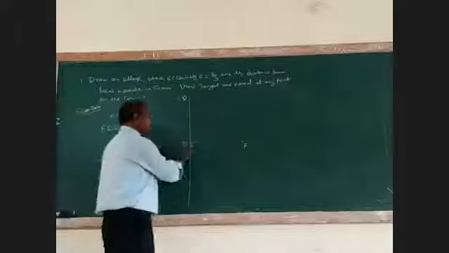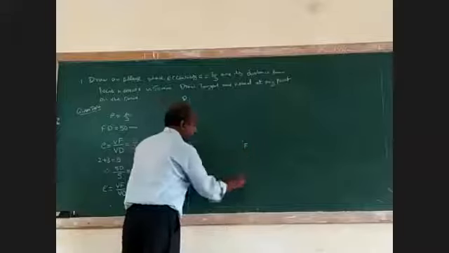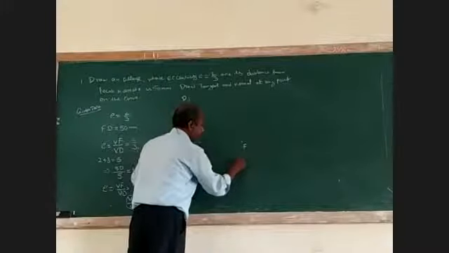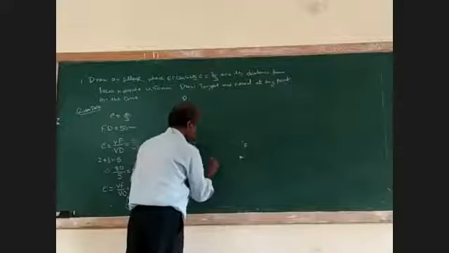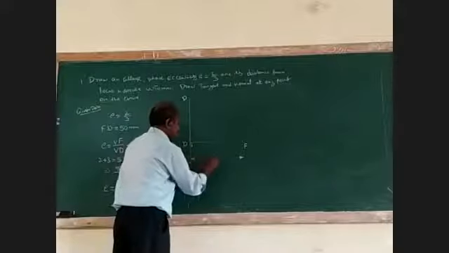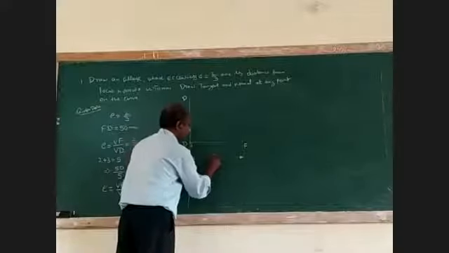You have to mark it D to F. The total distance should be marked as 50, and you have to put the arrow here and mark it as 50.